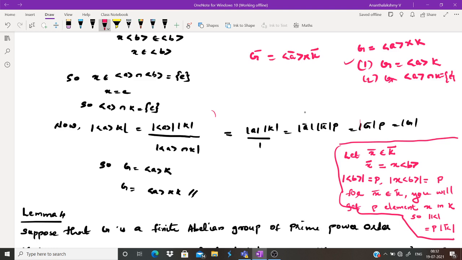So the order of G bar into p is nothing but the order of G, because the order of G by p is the order of G bar. So the order of G bar into p is the order of G. So G can be written as the cyclic group generated by a into K, from G equal to HK. So G is the internal direct product of the cyclic group generated by a and K, where a is an element of maximum order in G.